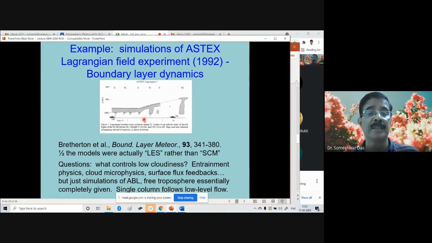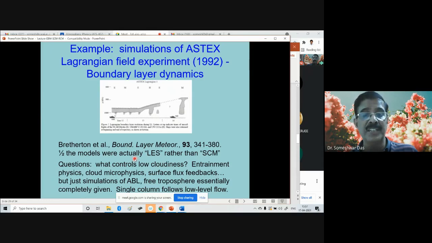Right? The details of this are described in this paper by Bretherton. Chris Bretherton is another professor of meteorology or atmospheric science, in Canada, I think at the University of British Columbia. He published this paper in Boundary Layer Meteorology way back in 1993. Okay.